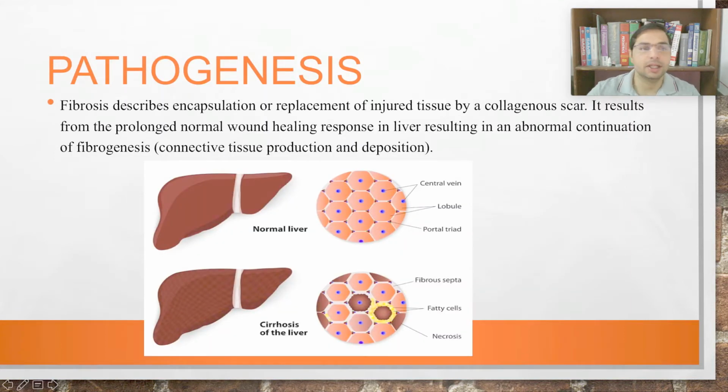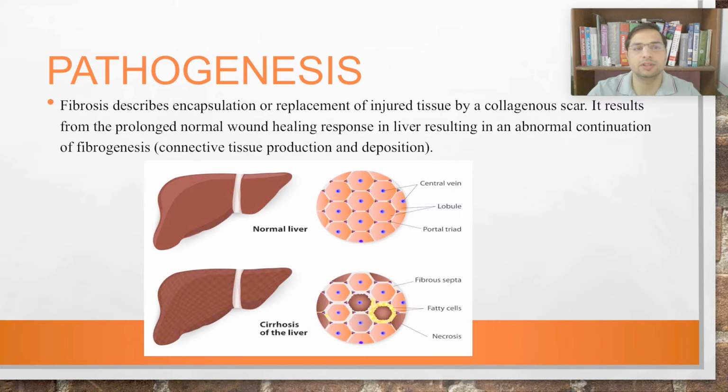Pathogenesis. So here you can see the normal structure of the liver, and this is the normal arrangement of the liver cells, right, in a lobule fashion, in a hexagonal fashion. And so in a cirrhosed liver, the hepatic parenchyma and the hepatocytes are replaced by fibrous septa, by fibrous bands, and these fibrous bands encapsulate the remaining hepatocytes, and that causes the nodule formation.